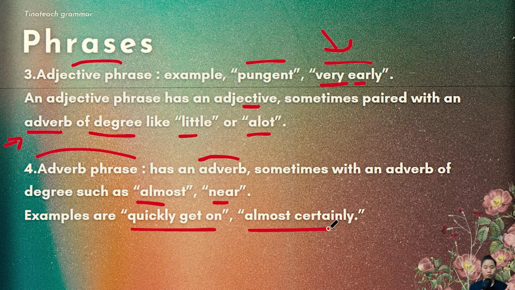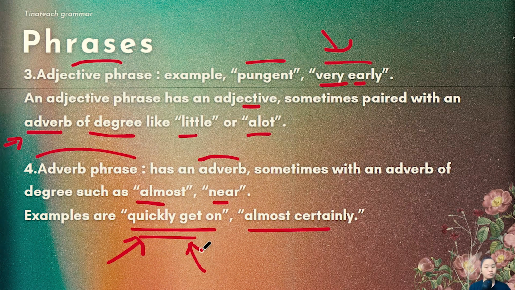All right? We have a combination of an adverb and an adverb of degree. So we have two adverbs, right? But the first one could be any sort of adverb. The second one has to be an adverb of degree. Now, if you pay attention to the example, the adverb of degree goes first, and the adverb here goes second.